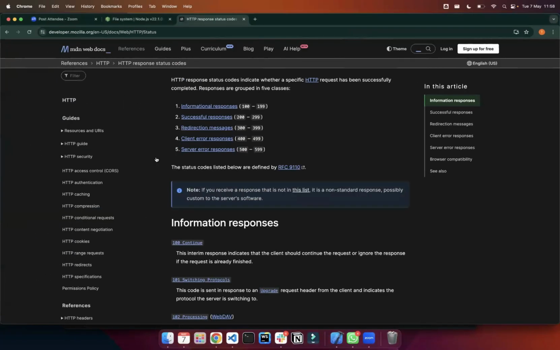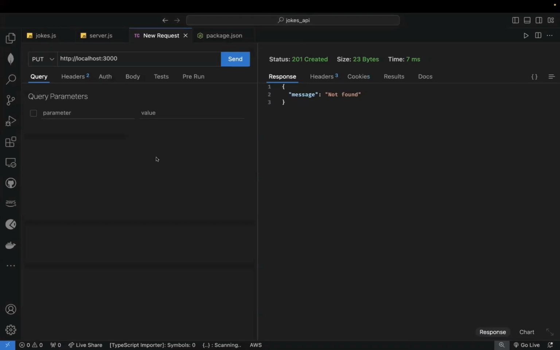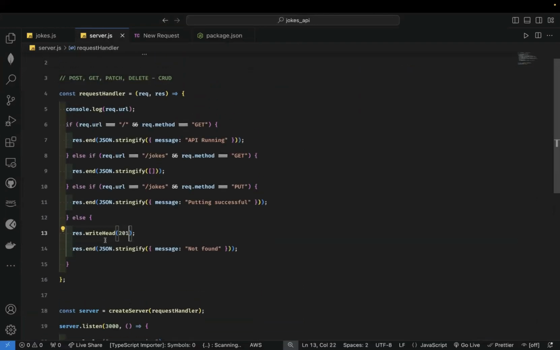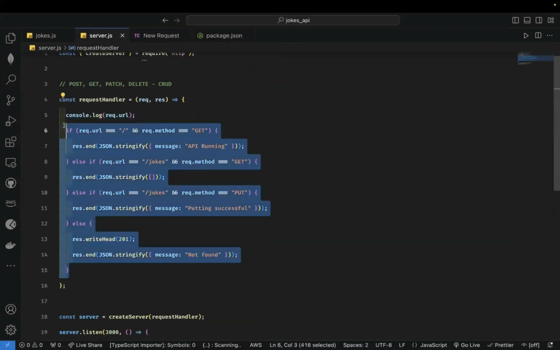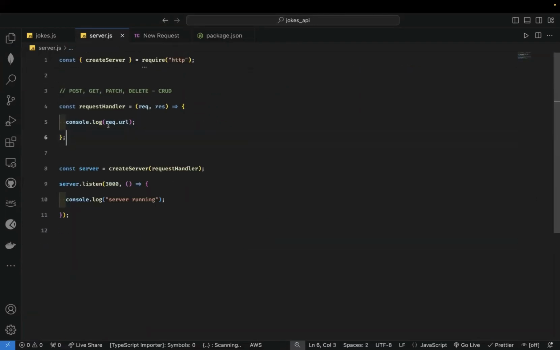So 201 means that you created a resource or you added a resource to the server. All right, so we're going to delete all these and go back to a clean slate. The request and response objects are very powerful and you can do a lot of things with them.